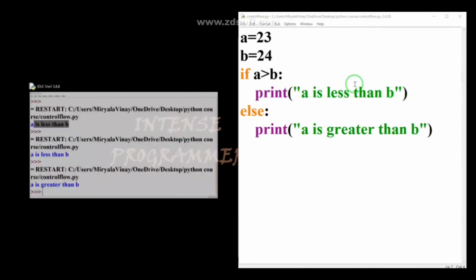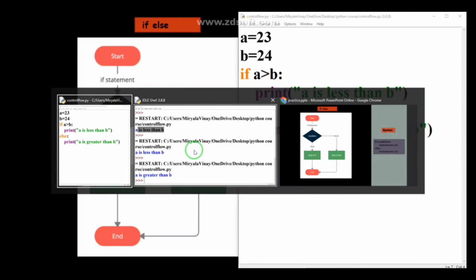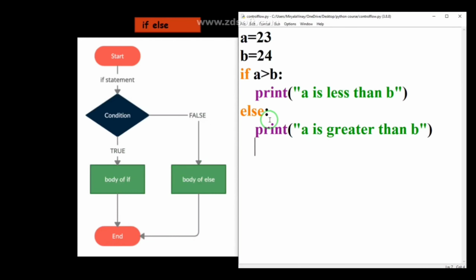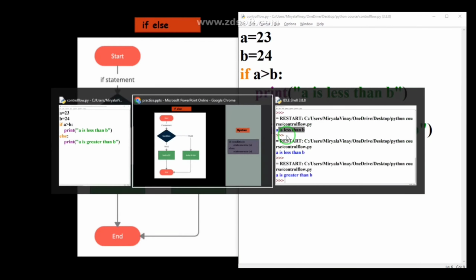So I want to tell you something. Guys, you can see, first of all, if else means it will check the condition like this. Our condition here is a greater than b. So is a greater than b true or false? Of course false. That is why it will execute the body of else like this. If our condition is true, it will automatically go into the body of if, and it will end like this. You can also verify with the flowchart.